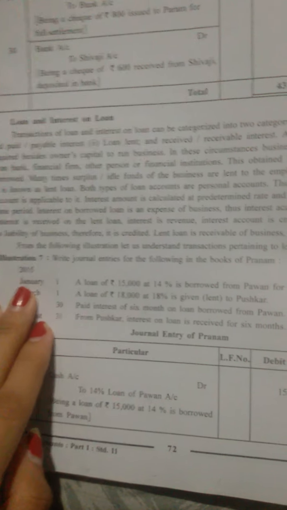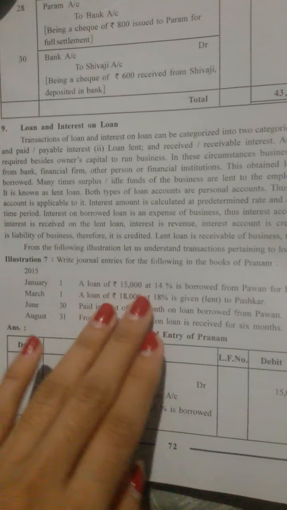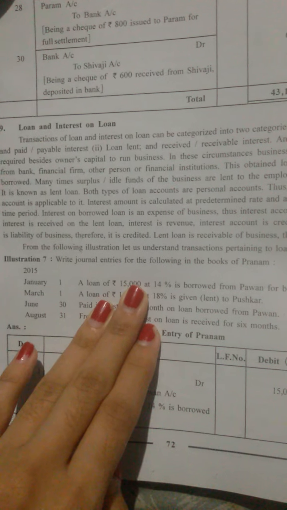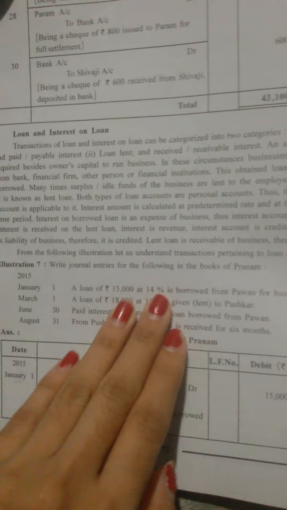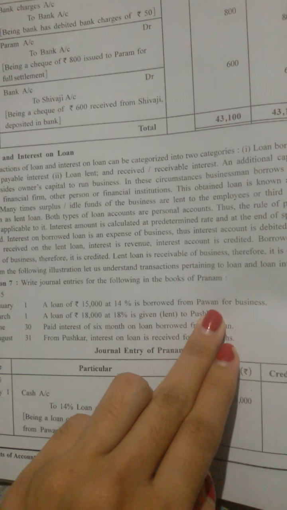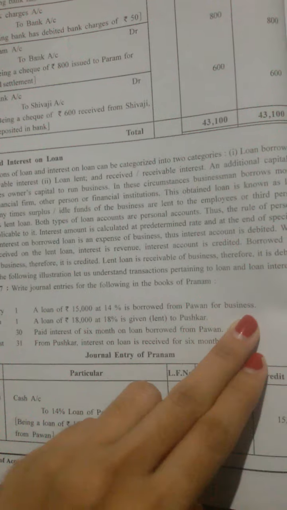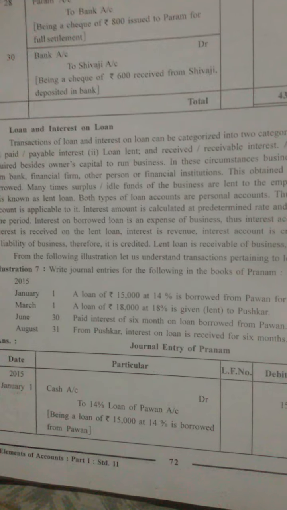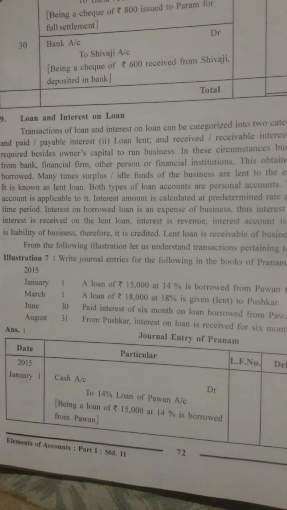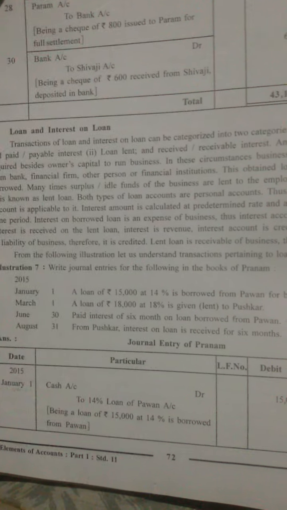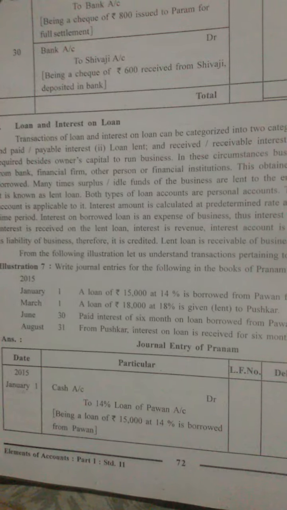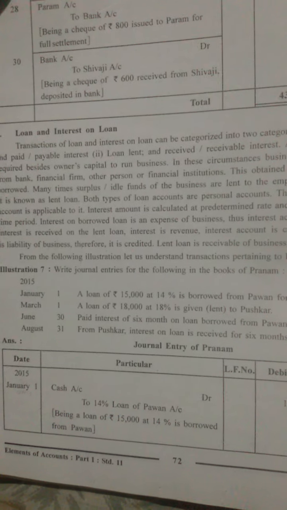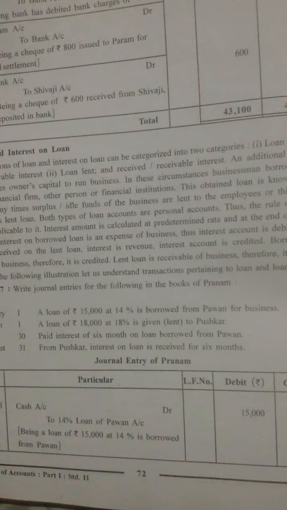On 1st of January, a loan of rupees 15,000 at 14% interest is borrowed from Pawan for business use.